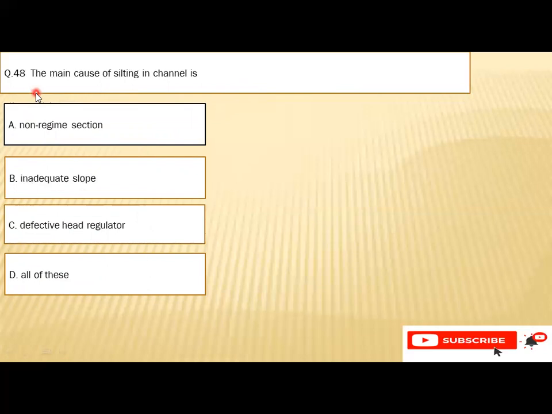Question number 48: the main cause of silting in canal is A, non-regime section, B, an inadequate slope, C, defective head regulator, or D, all of these. So the right option is D, all of these.